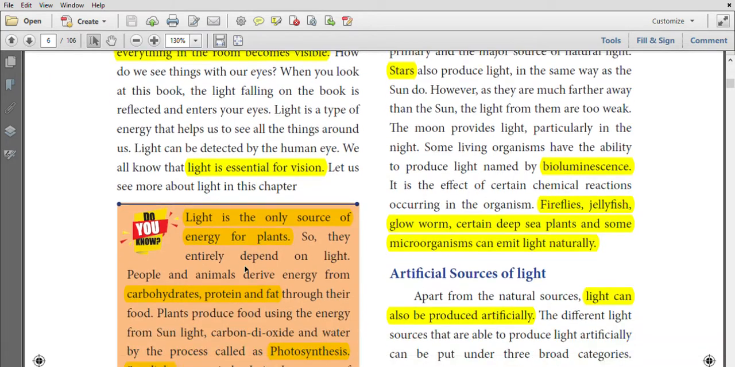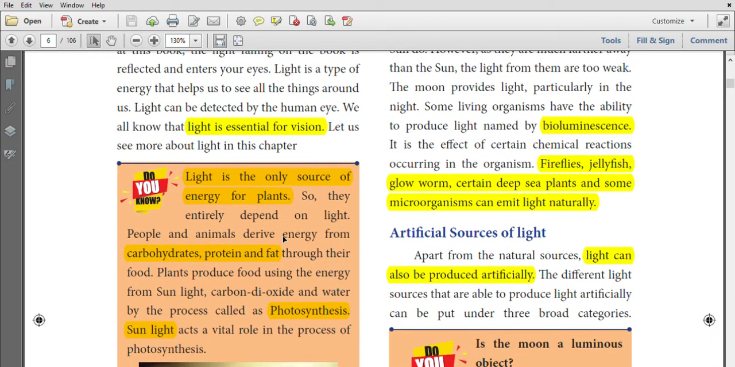Light is the only source of energy for plants. Animals derive energy from carbohydrates, protein and fat through their food. The plant produces food by using the energy from sunlight, carbon dioxide and water by the process called photosynthesis. So sunlight plays a vital role in the process of photosynthesis.